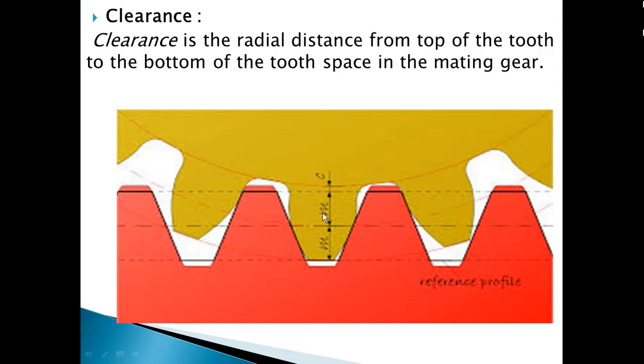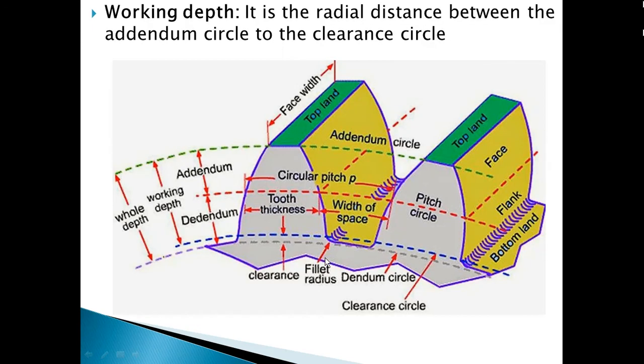That's why this depth is called the working depth, not the total depth. Total depth is up to the bottom of the tooth, but the working depth is only up to the top of the mating tooth. So the depth from the addendum circle to the clearance circle is the working depth, and from the addendum circle to the dedendum circle is the whole depth or total depth. Mathematically, working depth equals total depth minus clearance.